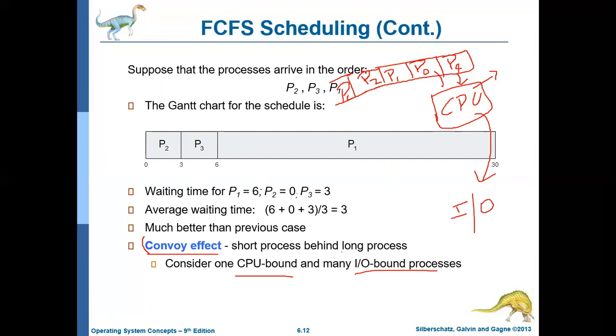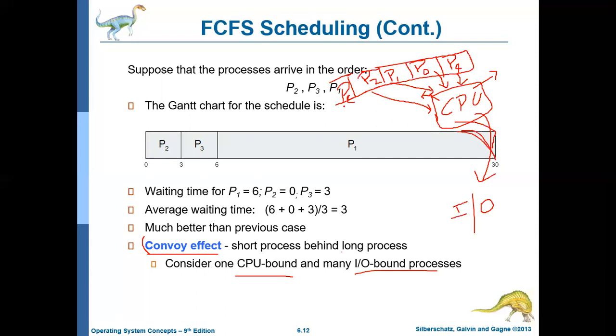And then P0 will execute. P0 is also an IO bound process, so it will also use CPU for a shorter duration of time, say 3 milliseconds or 5 milliseconds or 6 milliseconds, whatever it may be. And then it will also go into IO wait. Then P1 will use the CPU again for a shorter duration of time, and this will also get into IO wait. Then again P2 will use the CPU for a shorter duration of time, and this will also get into IO wait.